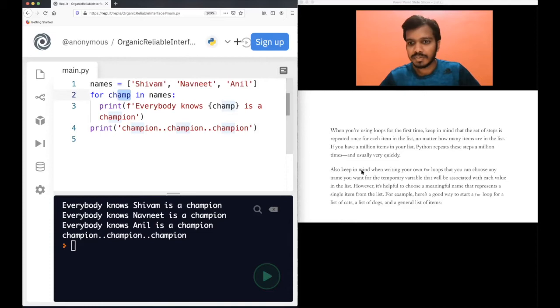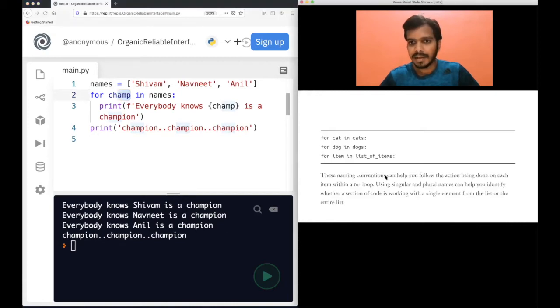That's why it's hidden. However, it's useful to choose a meaningful name that represents a single item from the list. For example, here is a good way to start a for loop for a list of dogs, cats, and list of items. See this? If you have the list name as cats, name the temporary variable as cat. If you have the list name as dogs, name the temporary variable as dog. If you are naming the list as list of items, then name the temporary variable item.